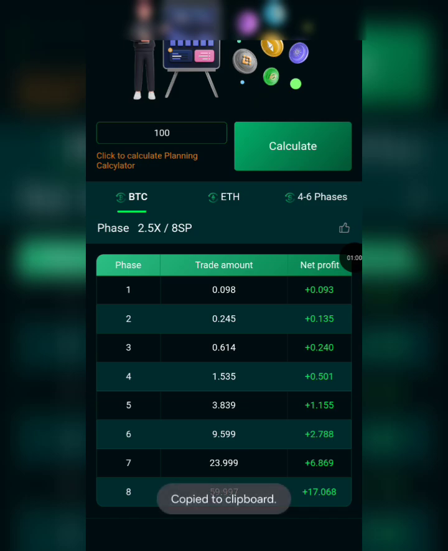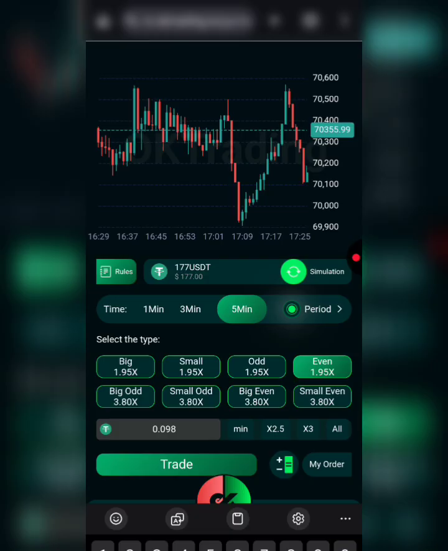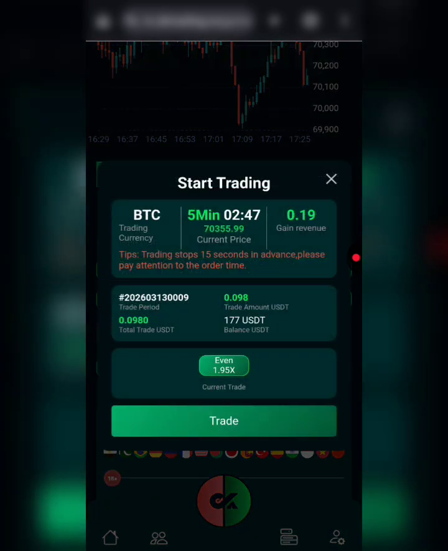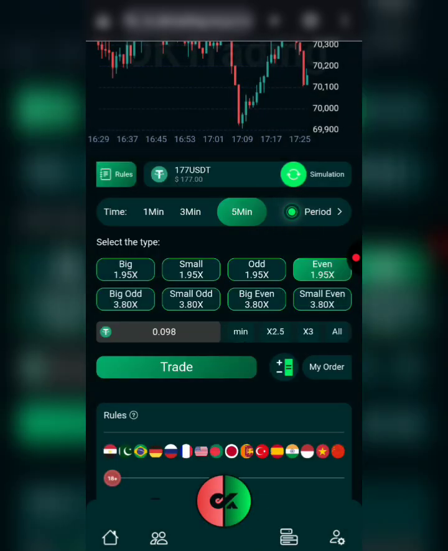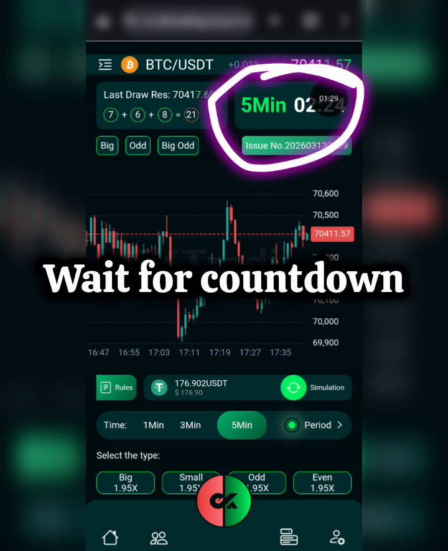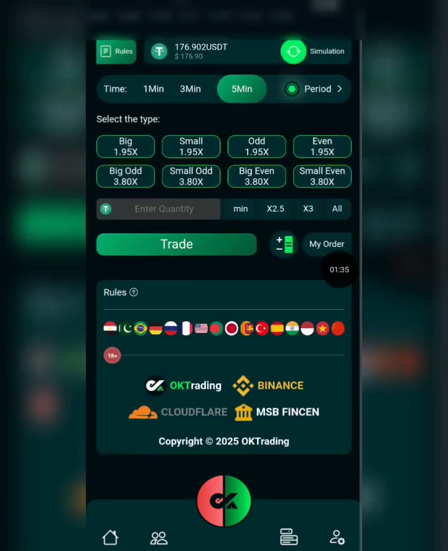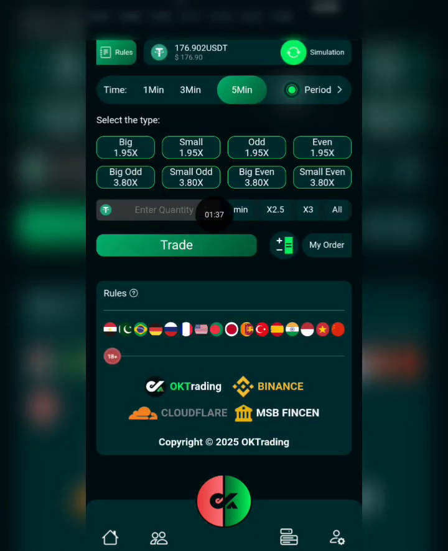So I'm going to copy it this way and paste it right here. Then I'm going to click on the trade button and it says success. So now I have to wait for this countdown to be over, and if the result for the next phase is even, I'm going to get 1.95 times the amount I placed here.